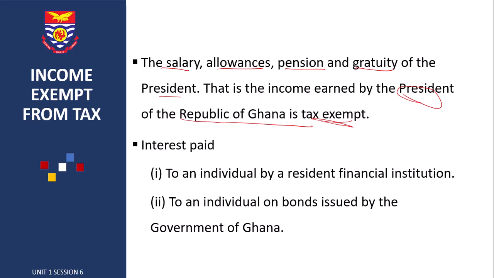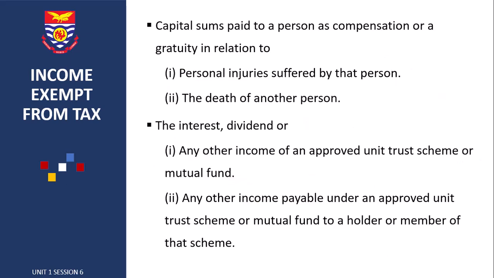Another income exempt from tax is interest paid to an individual by a resident financial institution. Now, we all know what a resident financial institution is. Also, interest paid to an individual on bonds issued by government of Ghana is also exempt from tax. Then we have capital sum paid to a person as compensation or gratuity in relation to personal injury suffered by that person or the death of another person.